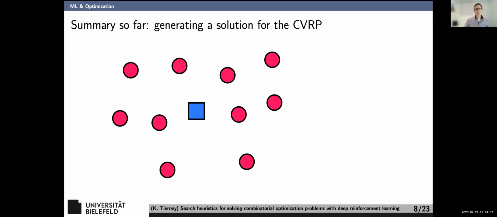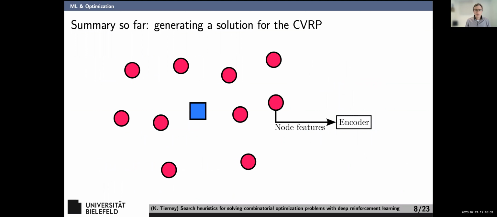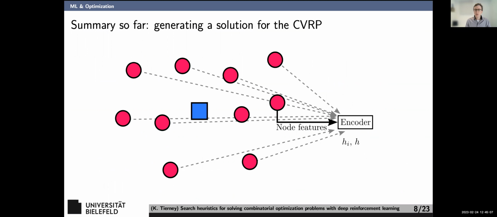So let's look at a summary so far of how we would generate a solution for the CVRP. I'm going to take the nodes and run them all through my encoder. Essentially, this is making these features. I have some vector H, which describes the whole instance, and I have vectors h_i, which are some kind of embedding of each node. So each node has its own vector, and I can average them or sum them up or whatever and get a vector H that aggregates everything together.